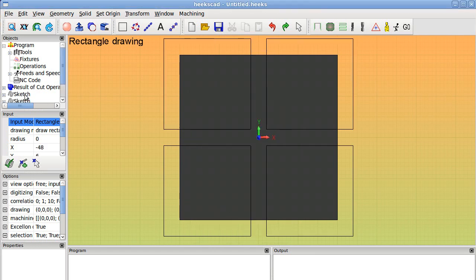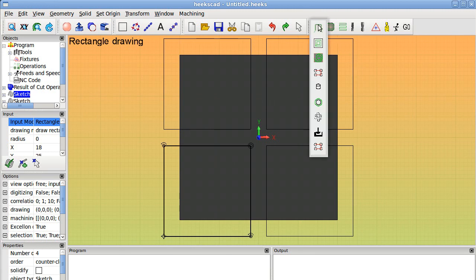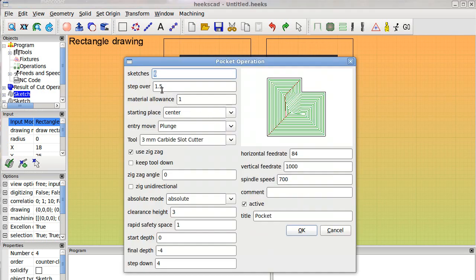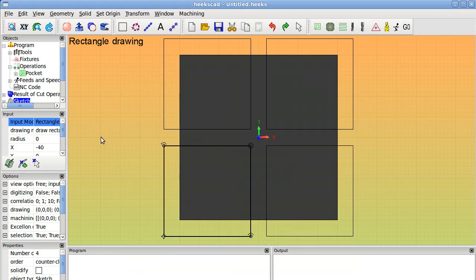Here we are. First sketch, first toolpath, pocket. We work with a 3mm cutter, 1.5 offset, 1mm material allowance because we want to mill it with CRC to finish the contour outwards here. Zigzag, 3, clearance height, safety, keep everything down here, it's okay. Let's show if we get a toolpath.